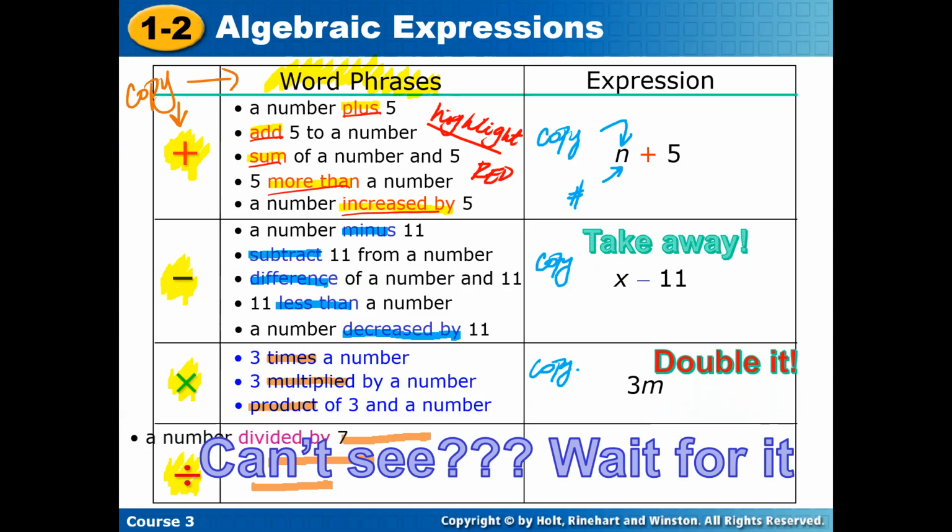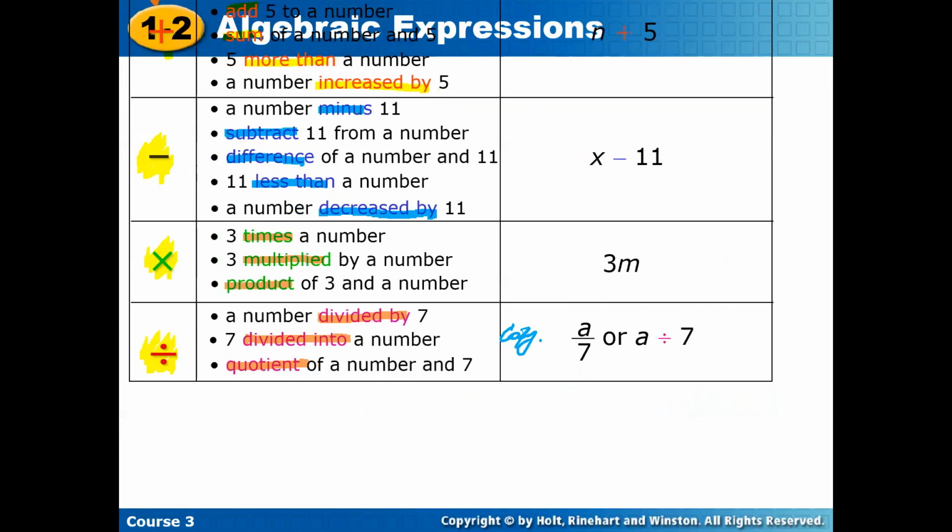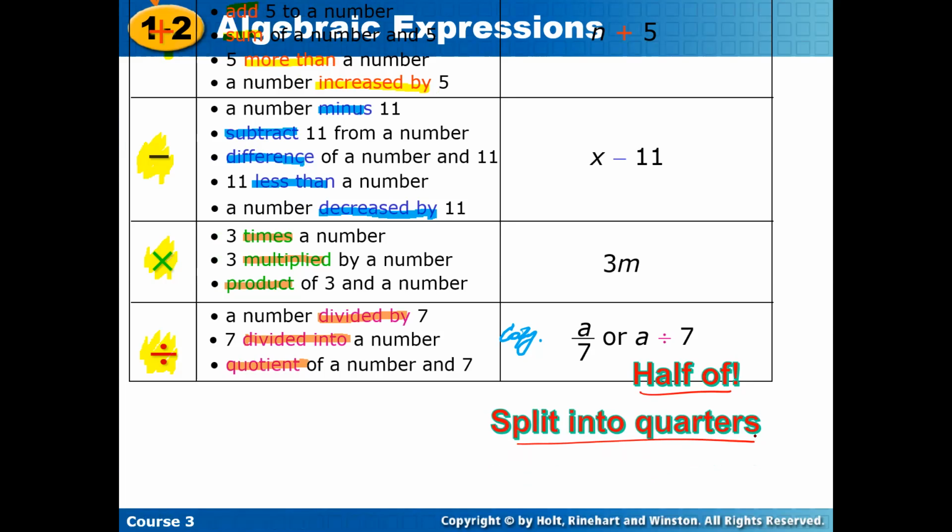And then division. If you can't see it, hold on a second, let me move it up. Division is divided by, divided into, quotient, all of those words mean division. Make sure you go ahead and pause it and copy that part down, just the part that is highlighted. Some other words for division are half off, half of, or split into quarters, so like 1/4.